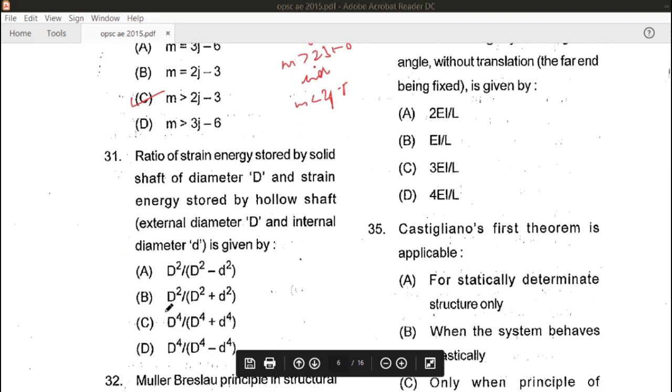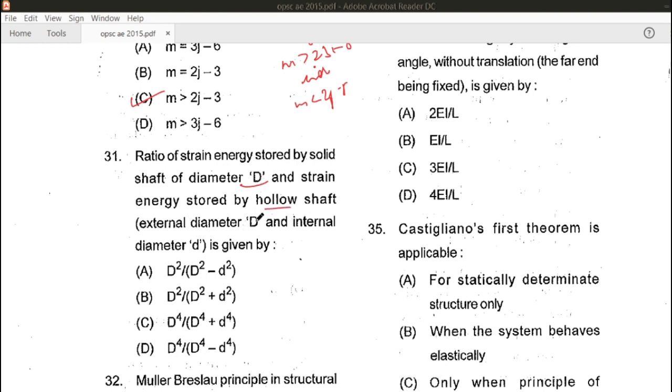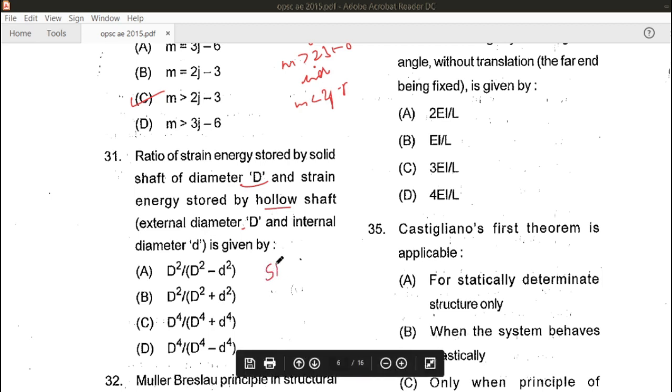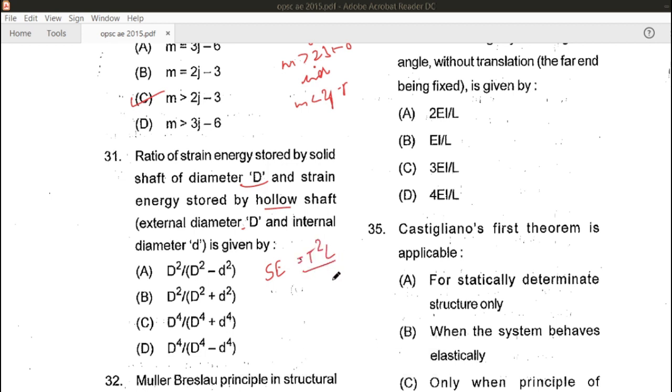In the next question, let's see the ratio of strain energy stored by a solid body of diameter D and strain energy stored by a hollow shaft having an external diameter D and internal diameter small d. So we know that strain energy is directly proportional to T square into L upon 2GJ.